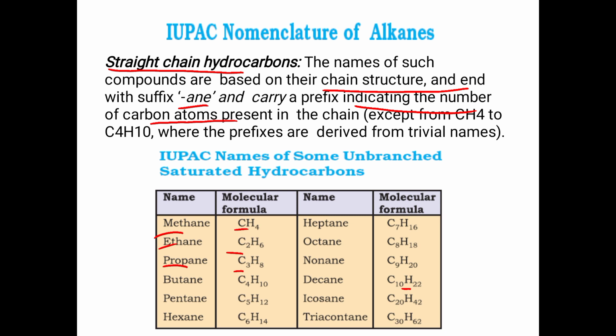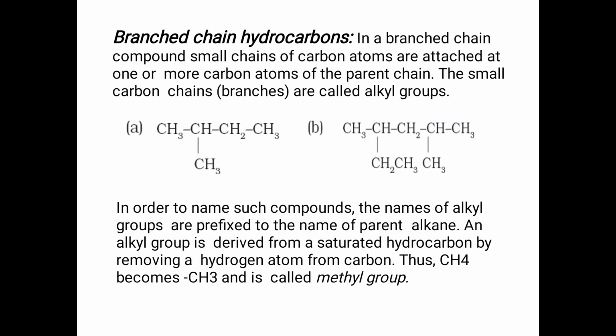If a compound contains 5 carbons, then the name will be pentane. 5 carbons, then pent, that is the root name. That prefix is what we have to give for 5 carbons. So the carbon chain contains 5 carbons, so we have to write pent. Since it is an alkane, we have to add ANE. So the compound will be pentane. If it contains 6 carbons, that is hexane. 7, heptane. 1 carbon, methane. That is in the case of straight chain compounds.